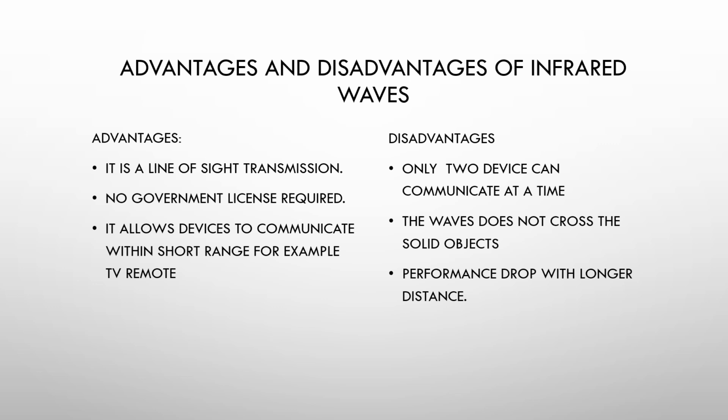Disadvantages of infrared waves. Only two devices can communicate at a time. Not more than two can communicate in infrared waves. For example, your TV remote. If you're having two TV remotes for the same TV, only one device can communicate at a time.